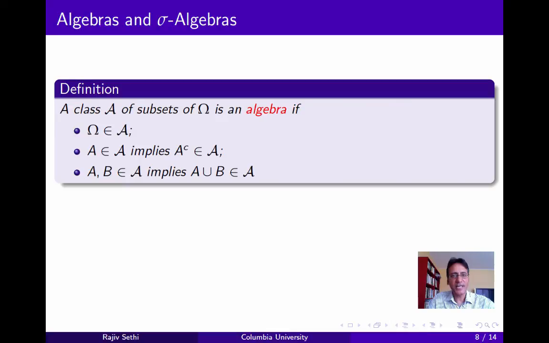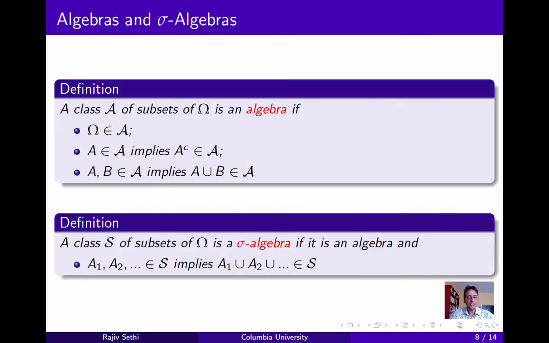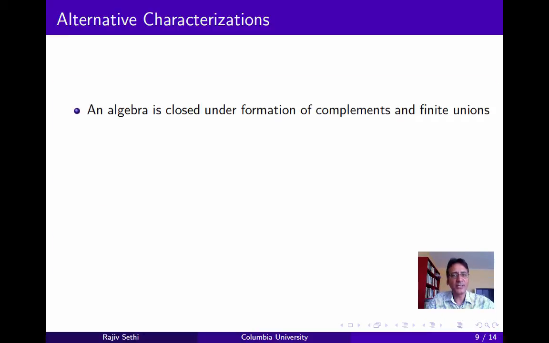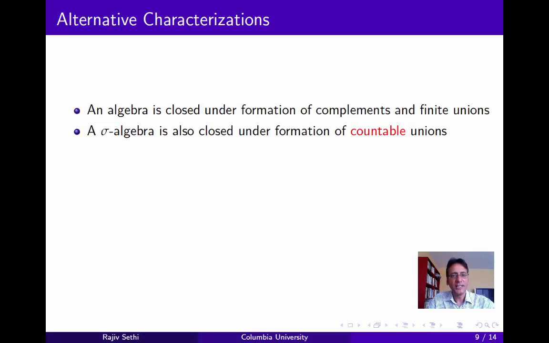So a class script A of subsets of omega is called an algebra if it satisfies 3 conditions. First, the class should include omega itself. Second, for any set A in the class, its complement should also belong to the class. And for any pair of subsets in the class, their union should belong to the class. And a class of subsets S of omega is called a sigma algebra if it satisfies the additional requirement that for any countable collection of sets in S, their union is also in S. So an algebra is closed under the formation of complements and finite unions, and a sigma algebra is also closed under the formation of countable unions.